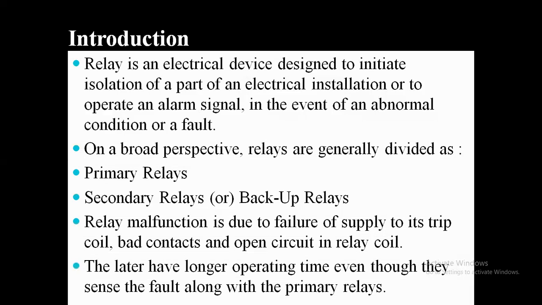Based on its operation, primary relays will be the primary protection for the entire system, acting as the first response when a fault exists in the system. And when the primary relays fail, secondary relays will act like a backup, act accordingly, and give a signal to the circuit breaker.